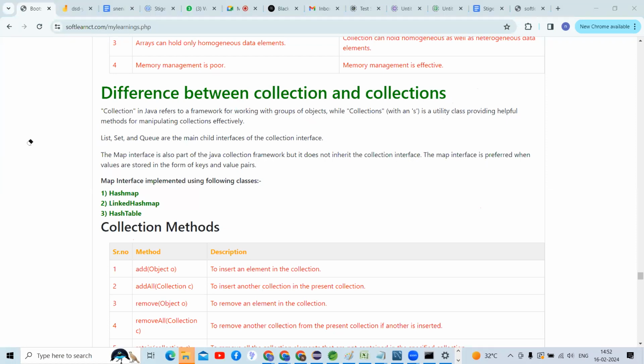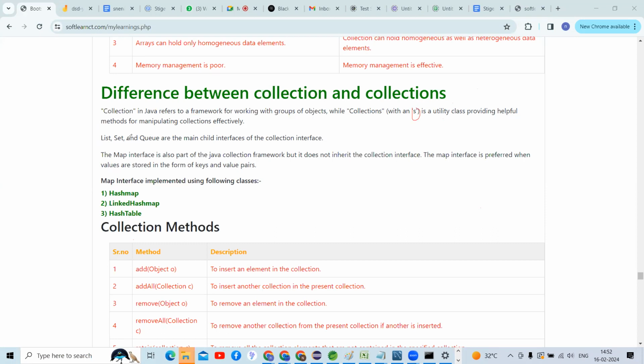You can read this point, guys. Collection in Java refers to a framework for working with a group of objects, while collections is a utility class providing helpful methods for manipulating collections effectively.